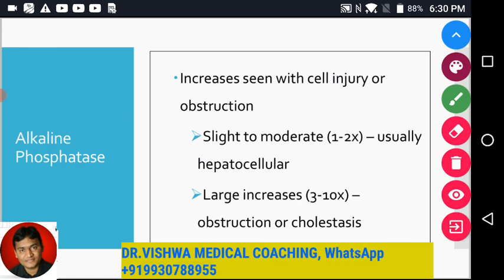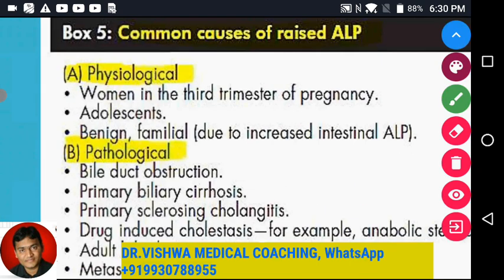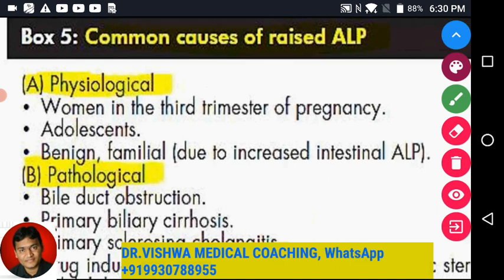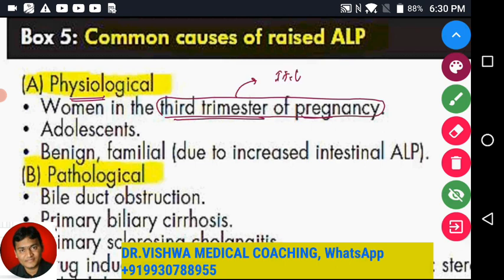So what are the common causes of raised alkaline phosphatase? We also have some physiological causes. As we talked about, it is elevated in case of obstructive factor in case of bile flow. Physiological conditions: women in the 3rd trimester of pregnancy, again this is very common to get elevated. Very commonly this patient comes with itching because of biliary stasis. Bile salts, bile pigments are going to be released less and less, and they are going to be excreted by the skin. That gives rise to itching. That is a separate topic.